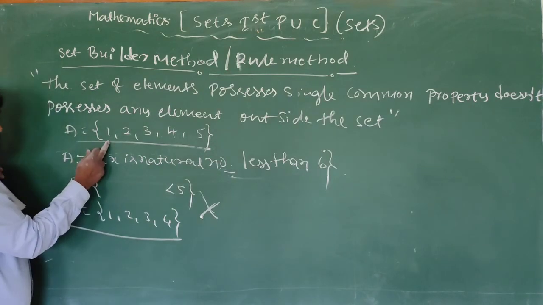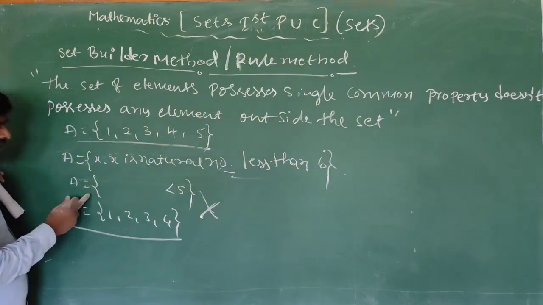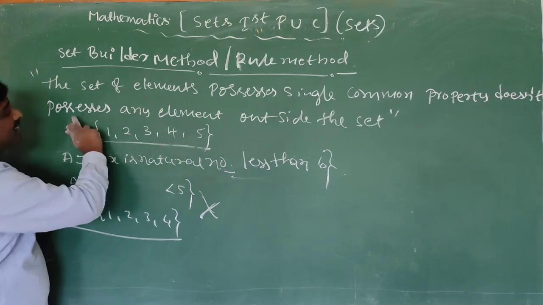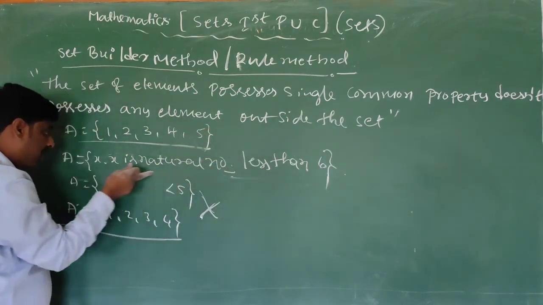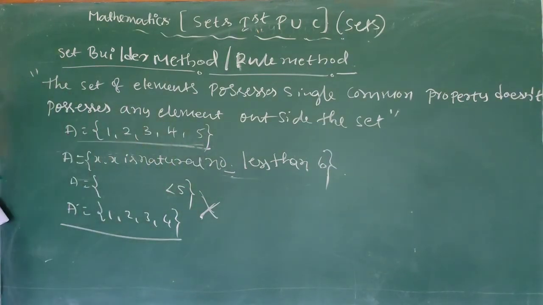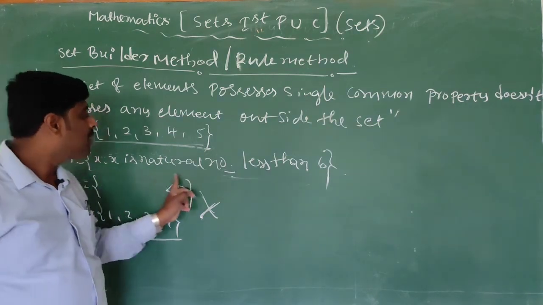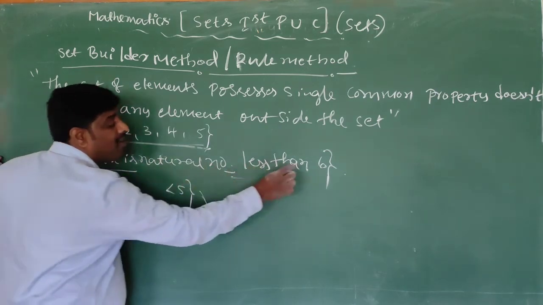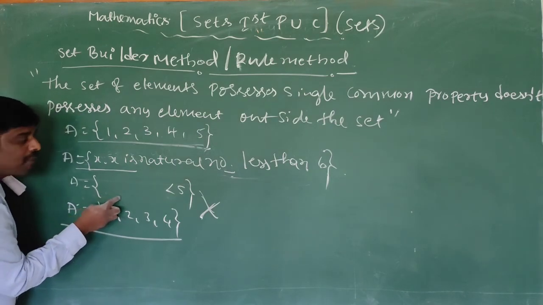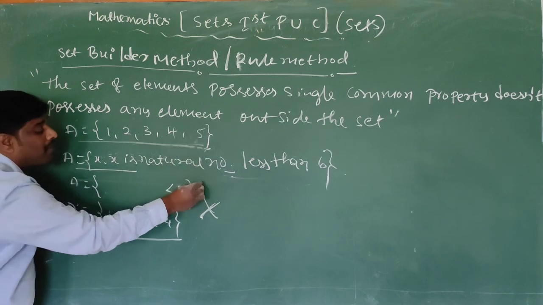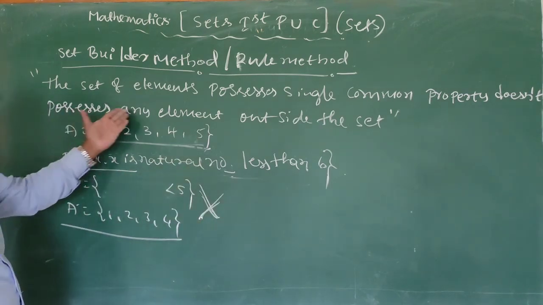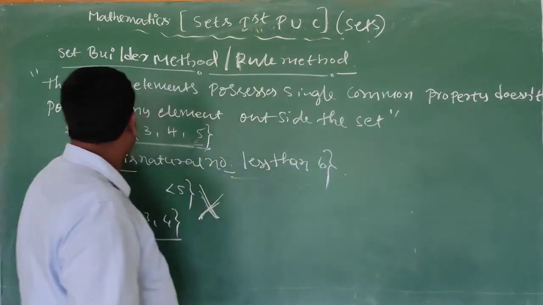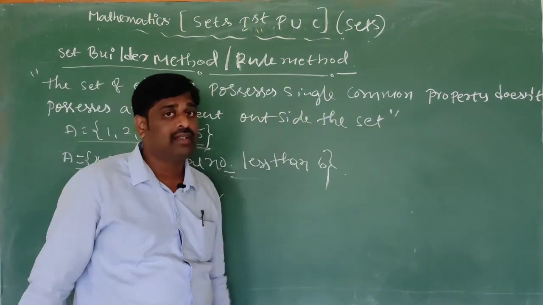You will tell the answer 1, 2, 3, 4, 5, but if you say x is a natural number less than 5, then 5 gets left out. That is why I say the set does not possess any element outside the set. The property you write should not leave out any elements. If an element is left out, the property you gave is wrong. For example, if you give the set of natural numbers less than 5, but here 5 is left out, you cannot give this property. So this is the only meaning: the set of elements possess a single common property, does not possess any element outside the set, is called what?